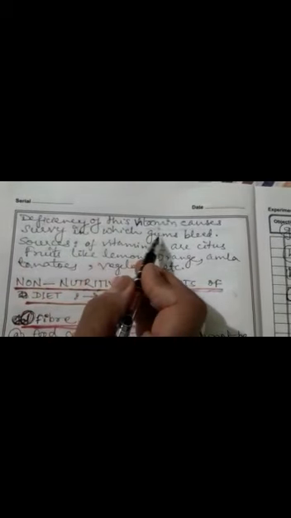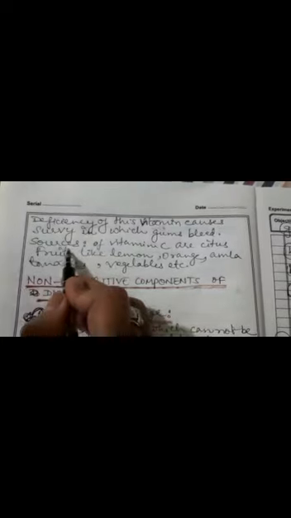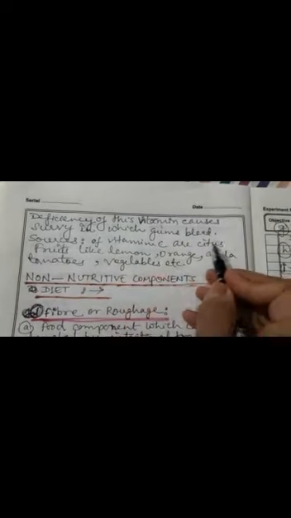Deficiency of this vitamin causes scurvy in which gums bleed. Sources of vitamin C are citrus fruits like lemon, orange, amla, tomatoes, vegetables, etc.